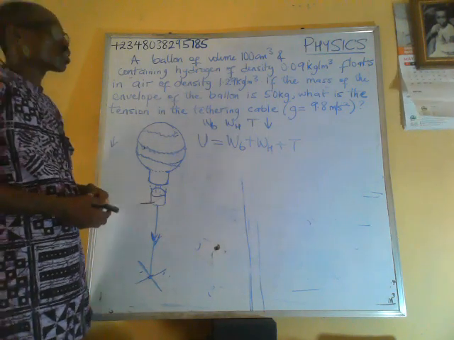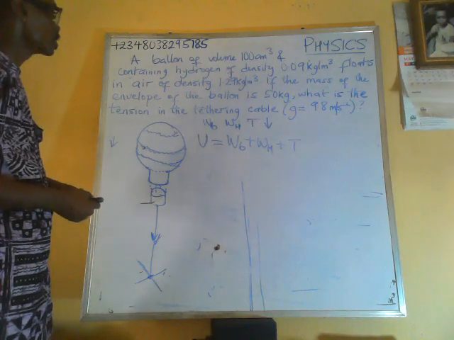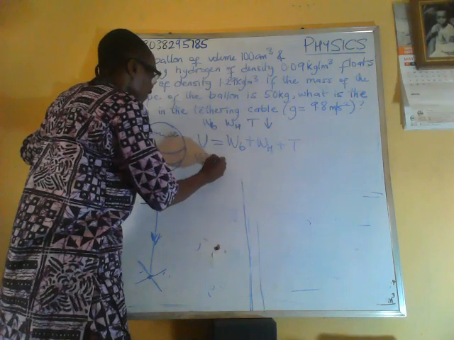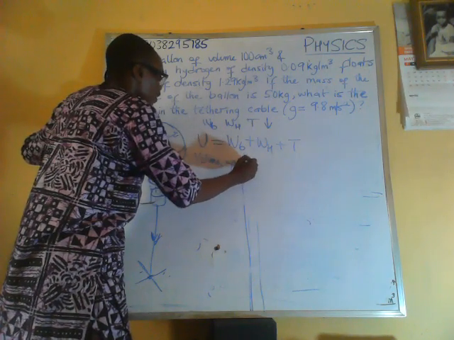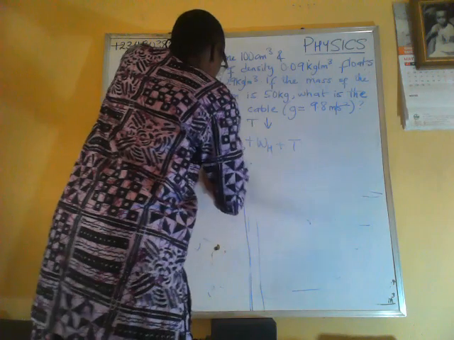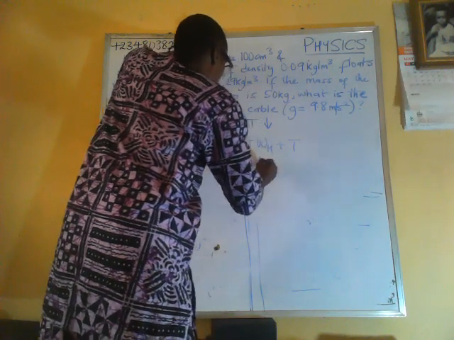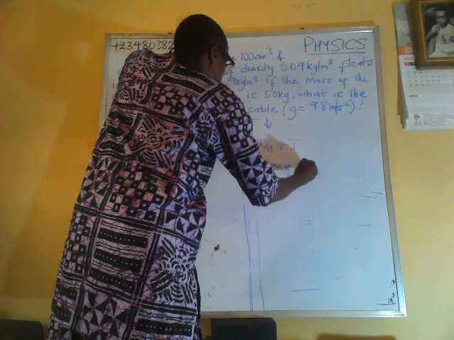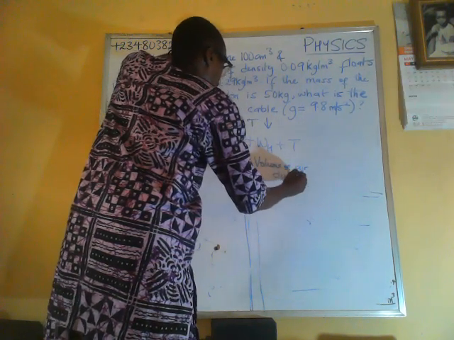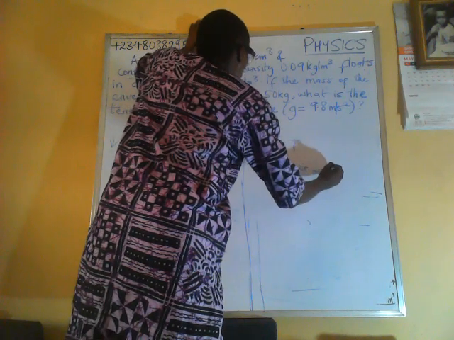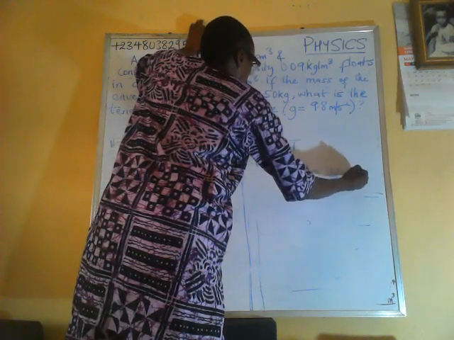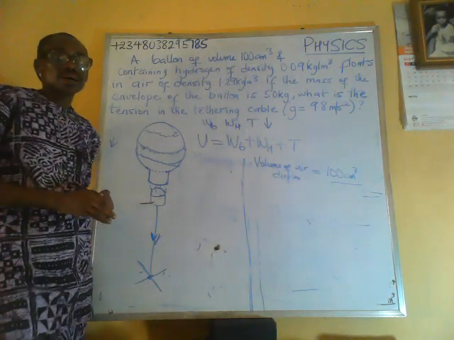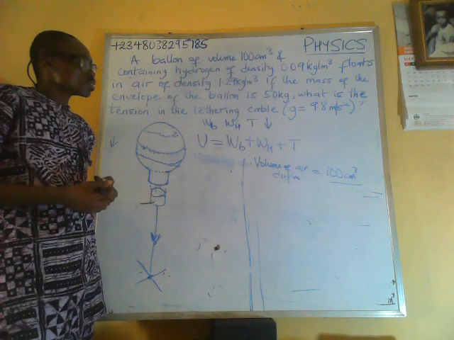So the volume of air displaced is equal to 100 cubic centimeter, since the balloon is floating in air.